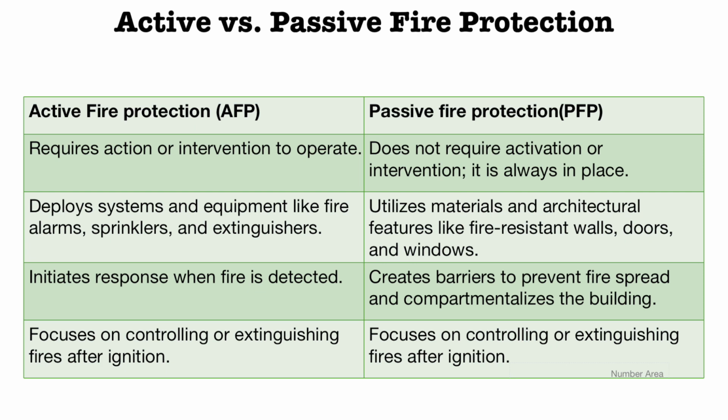Active fire protection focuses on controlling or you can say extinguishing fire after ignition, while passive fire protection focuses on controlling or extinguishing fire after ignition. Now here we will discuss complementary nature of active and passive fire protection. The strength of fire safety lies in the synergy between the active and passive fire protection.